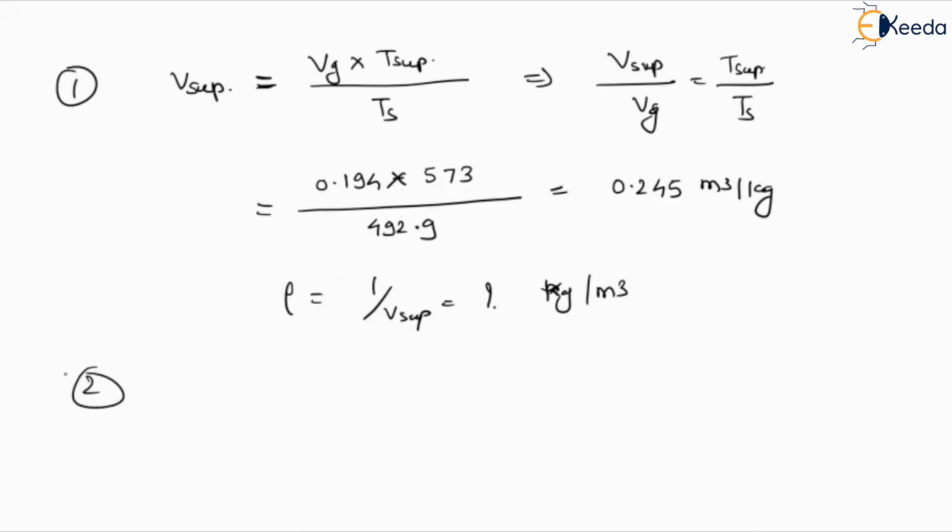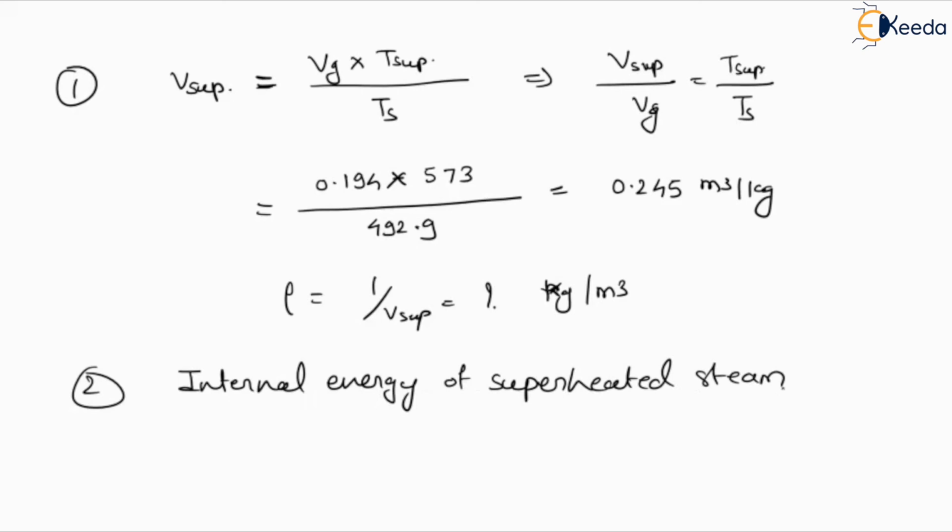Now the second value we have to define is the internal energy. Internal energy of which type of steam? Internal energy of superheated steam. Here we can define internal energy by the concept of enthalpy, not the first law.